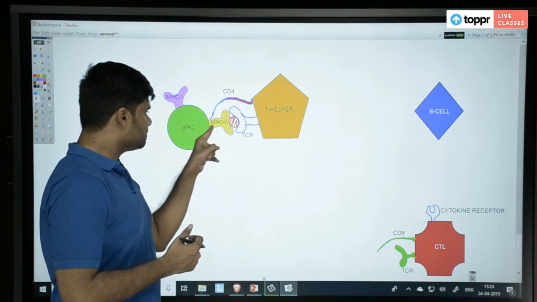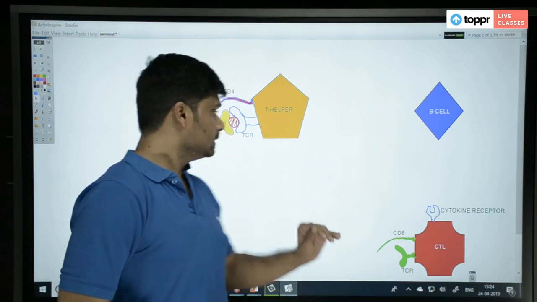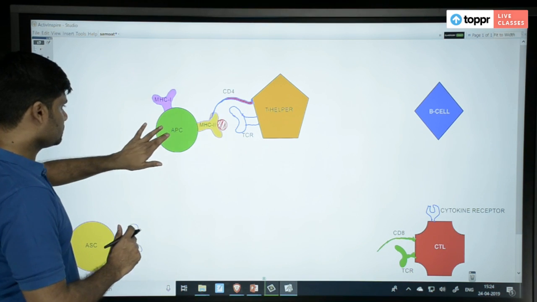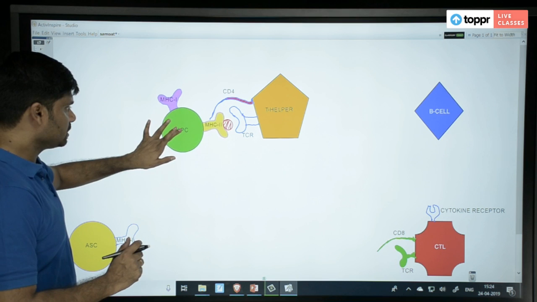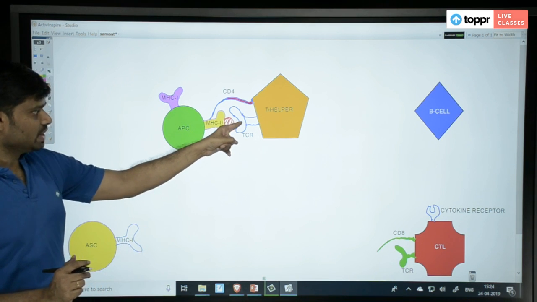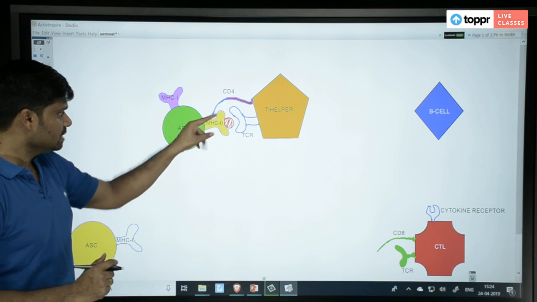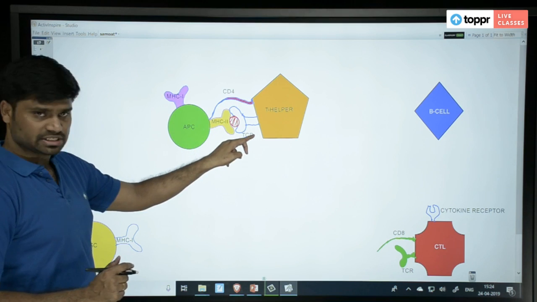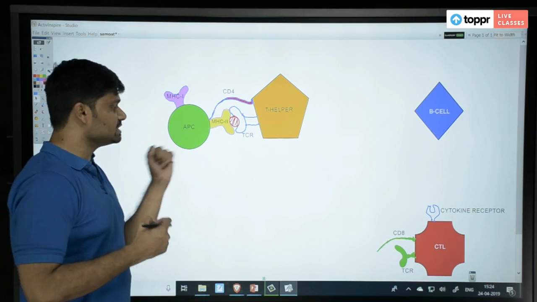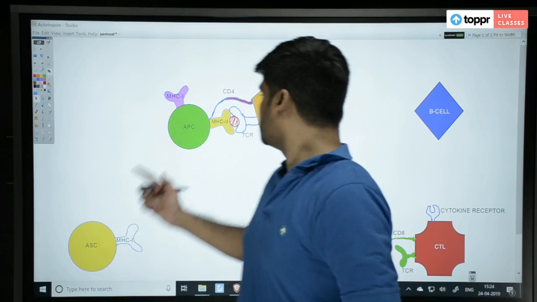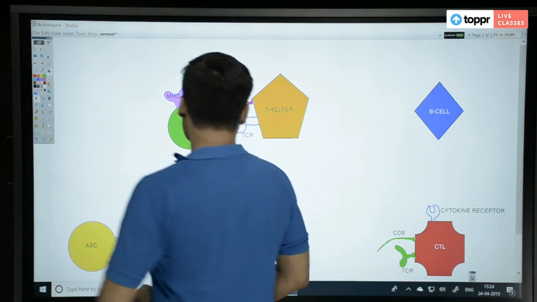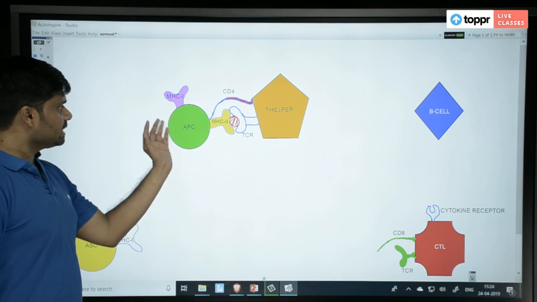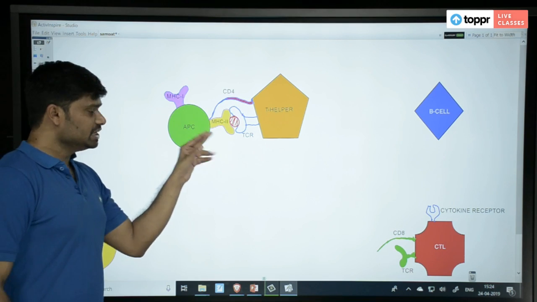Now why are two things binding to MHC2? The thing is this. CD4 will first detect. First who is binding? You can see, even before MHC2 went and got bound to TCR, CD4 is first of all binding it. After that MHC2 is binding to TCR. So CD4 can recognize MHC2. What is the purpose of CD4? CD4 will recognize MHC2. CD4 cannot recognize MHC1. Understand? If MHC1 came and bound with its antigen, CD4 cannot recognize.